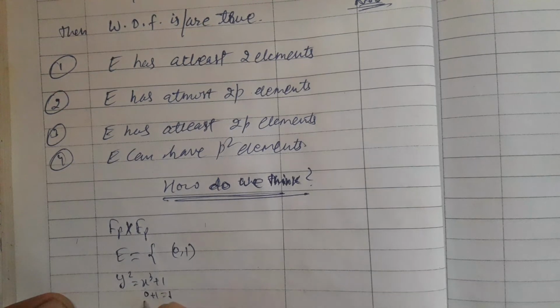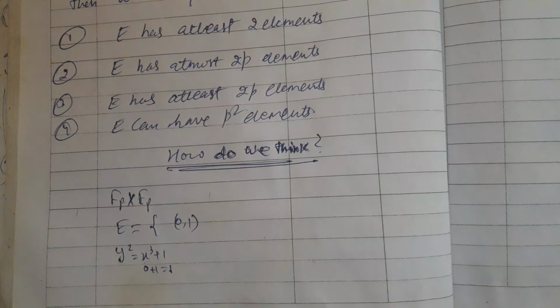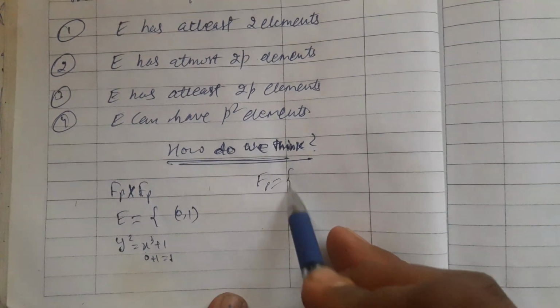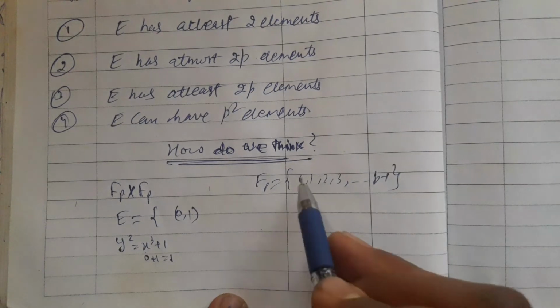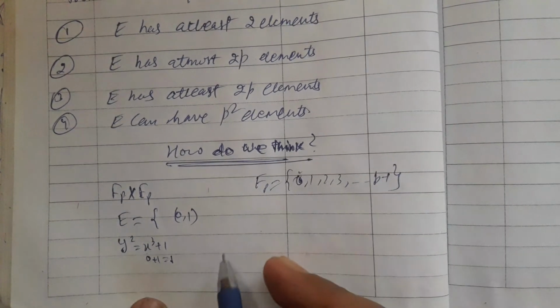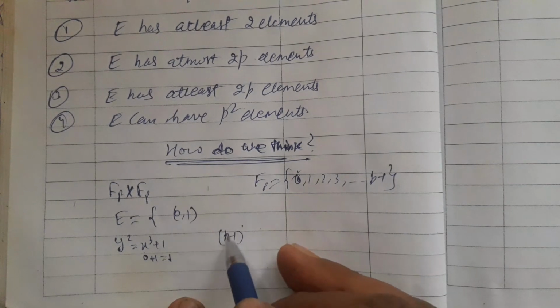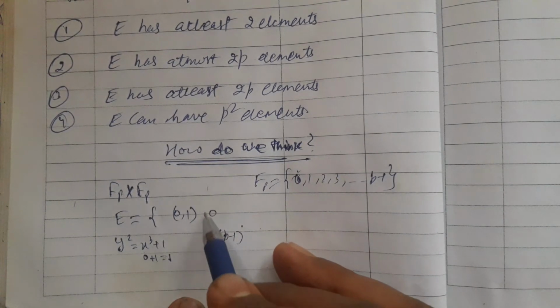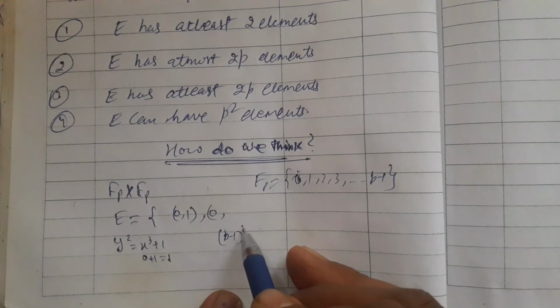So this condition is always satisfied. Now we know that Fp contains 0, 1, 2, 3 up to p minus 1. I have checked for 0. Now let me check for the last element, p minus 1. Let me keep y as 0 and check whether this is satisfied or not.